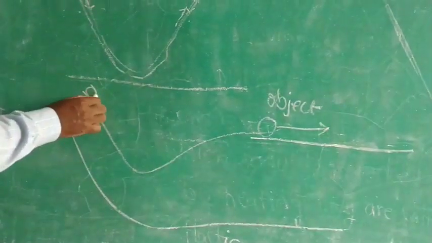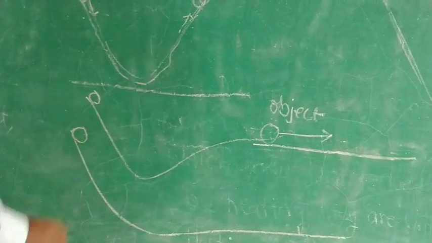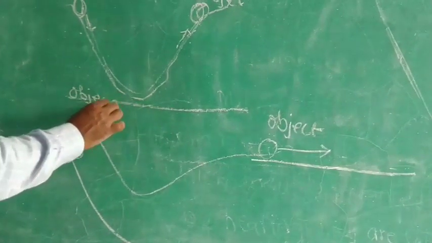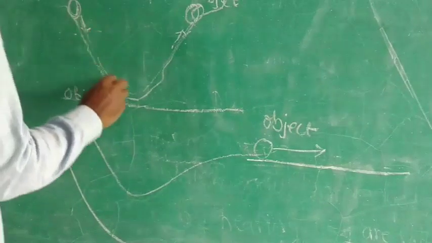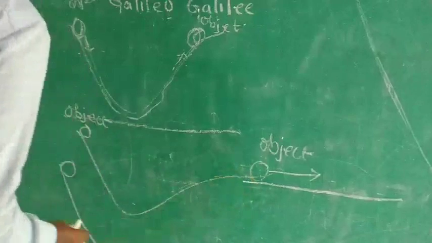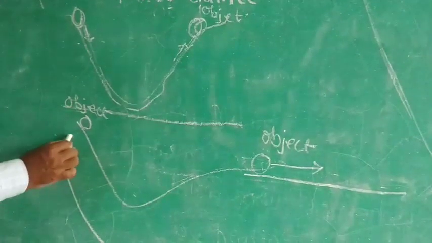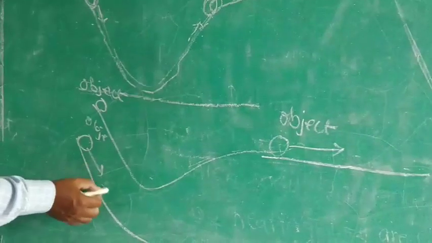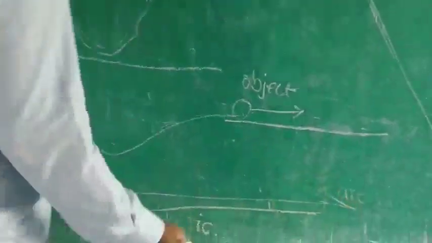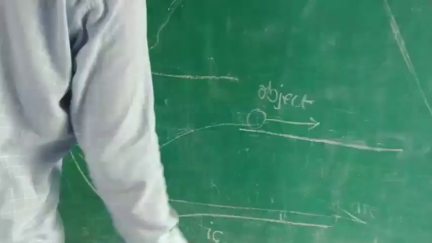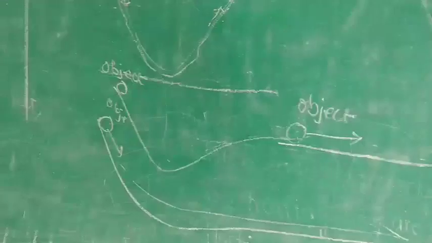Now here, what will happen in that condition? See the object at the different levels. Here it needs more force, then only it will go. Here a little bit of force will make it come up. Here, in the third one, no force is needed at all. Once the object goes down, it keeps going on like this. Means the body continues in motion only.